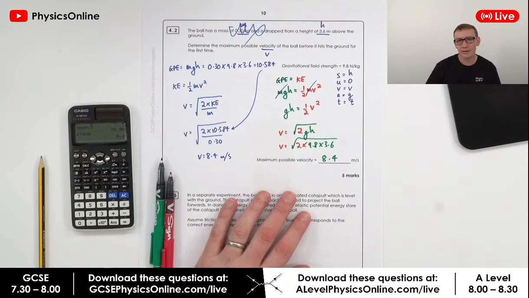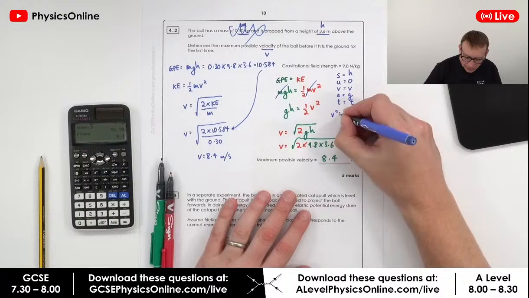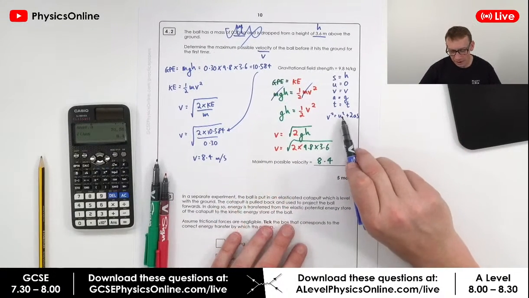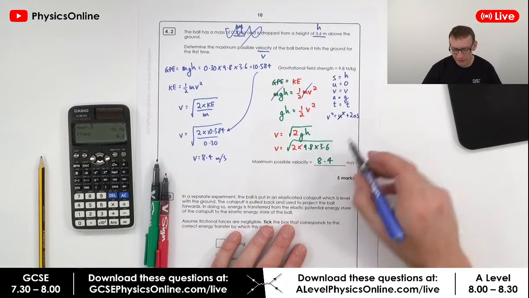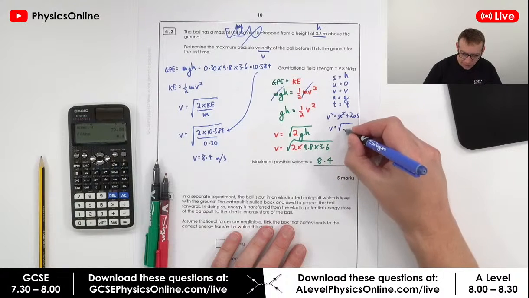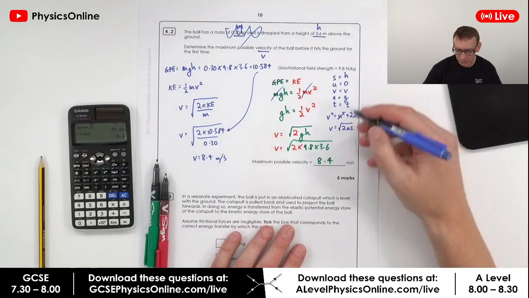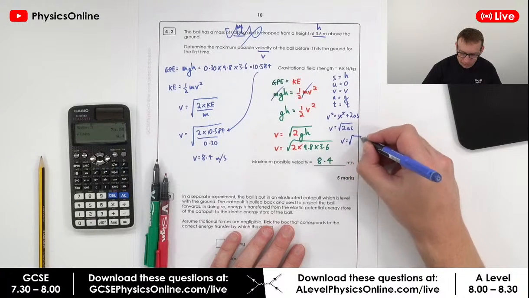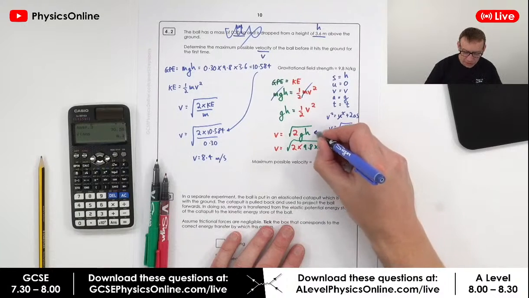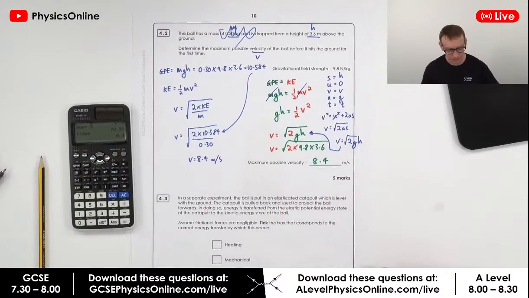Now there is an equation that says v squared equals u squared plus 2as. But of course, if u is just 0, we cancel that. And therefore, we could say that v is equal to the square root of 2as, but a is equal to g, and s is equal to h. So we could also write this as v is equal to the square root of 2gh, which is exactly the same equation as we have over here. But you don't need to know that for GCSE.